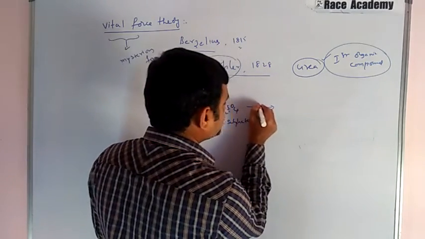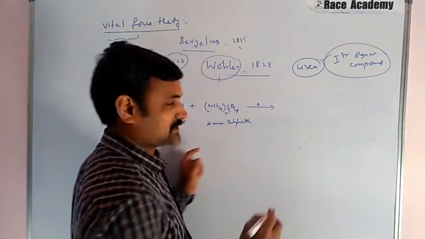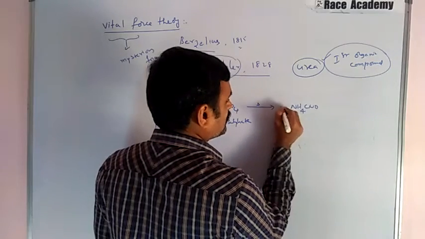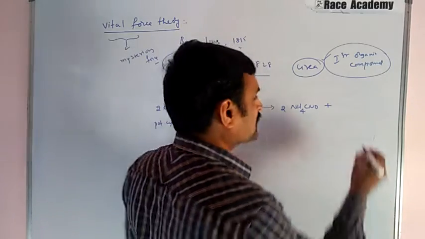This reaction gave ammonium cyanate, NH4CNO. The other product, potassium sulfate, K2SO4, is a byproduct.